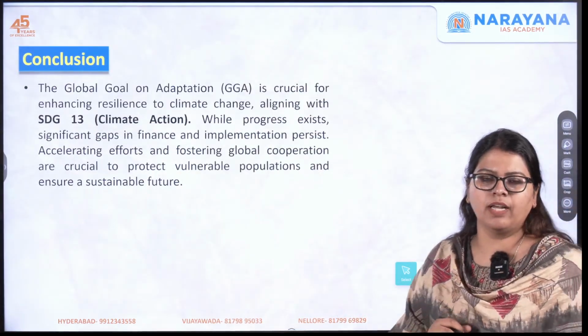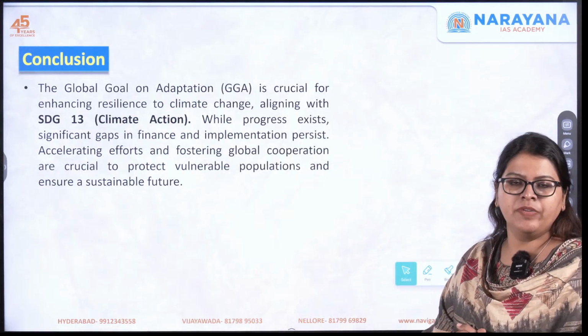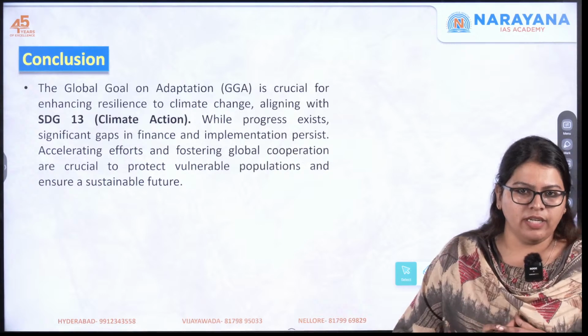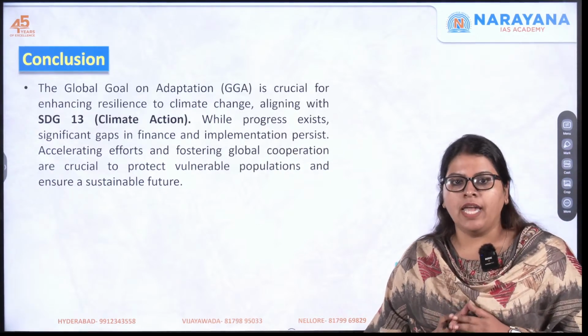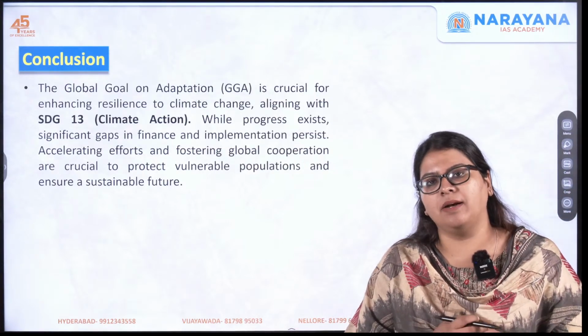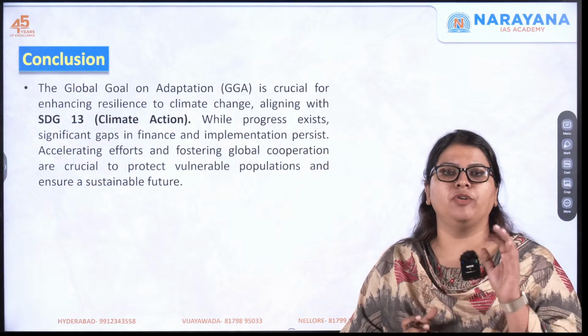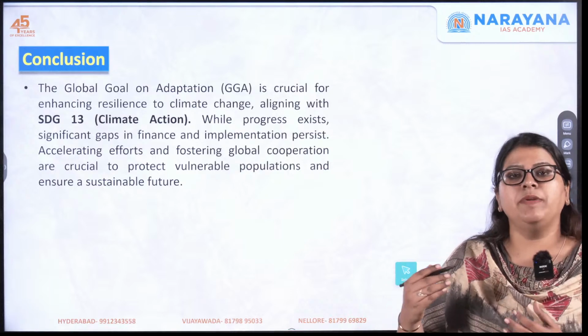conclusion. So, how do you conclude this particular analytical topic? We need to say that climate adaptation and this global agenda is very, very important for us in order to enhance our resilience towards climate change, as it is a part of Sustainable Development Goal 13 that talks about climate action. However, there has been little progress.